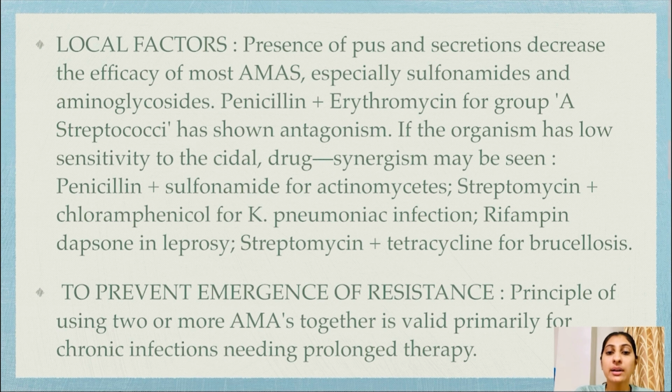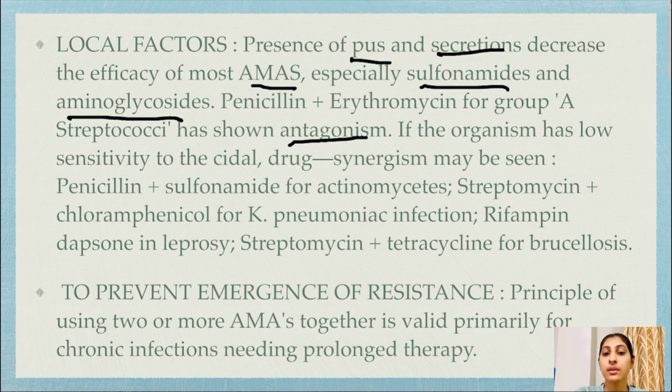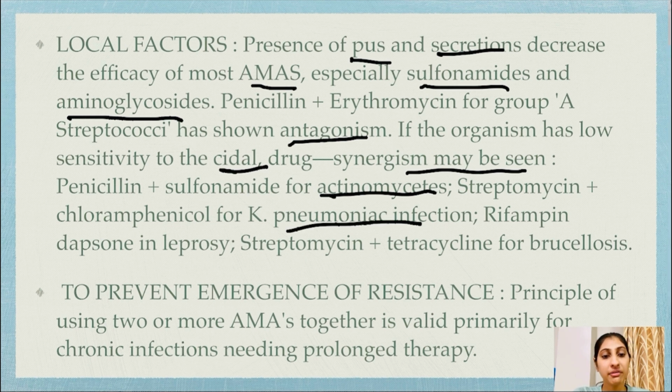Local factor: presence of pus and secretions decreases the efficacy of most AMAs, especially sulfonamides and aminoglycosides. Penicillin and erythromycin for group A streptococci has shown antagonism. If the organism has low sensitivity to the cidal drug, synergism may be seen. Penicillin and sulfonamide for actinomycetes, streptomycin plus chloramphenicol for pneumonic infections, rifampin and dapsone in leprosy, and streptomycin plus tetracycline for brucellosis. To prevent the emergence of resistance.